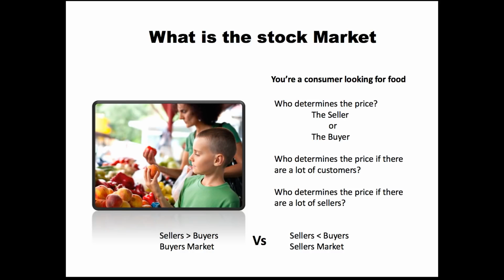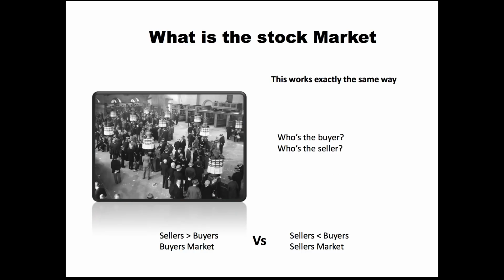Now, if we take that scenario and flip it on its head, and let's assume that there's only one peach vendor, one peach seller, and there's 100 little boys all wanting to buy a peach, that vendor, the seller, now has the ability to control the price of that peach. And this is what we call a buyer's market versus a seller's market. And so when we look at the stock market, we have the exact same thing happening as in that scenario that I just described. You have buyers and sellers. When the sellers outnumber the buyers, that's called a buyer's market. And when the sellers are less than the buyers, that's called a seller's market.